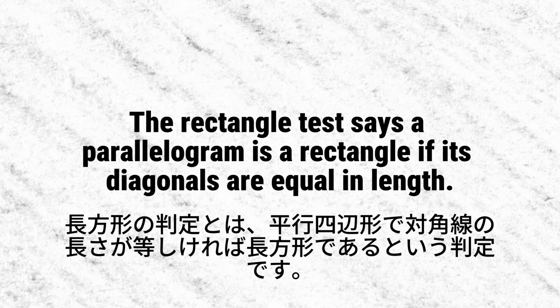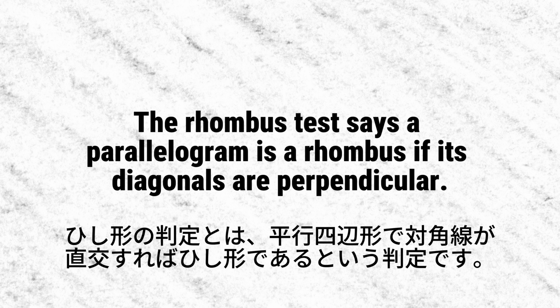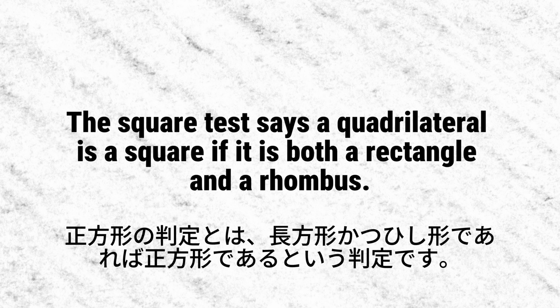The rectangle test says a parallelogram is a rectangle if its diagonals are equal in length. The rhombus test says a parallelogram is a rhombus if two adjacent sides are equal. The rhombus test says a parallelogram is a rhombus if its diagonals are perpendicular. The square test says a quadrilateral is a square if it is both a rectangle and a rhombus.